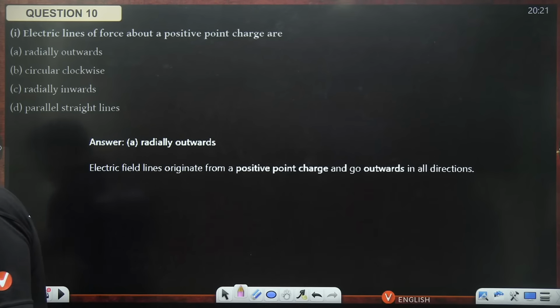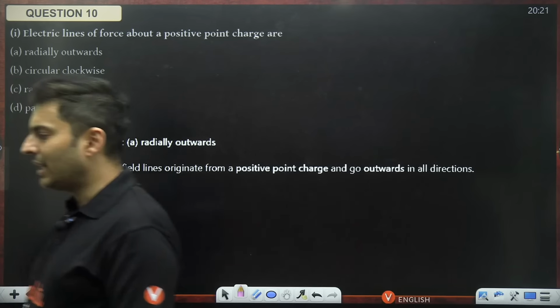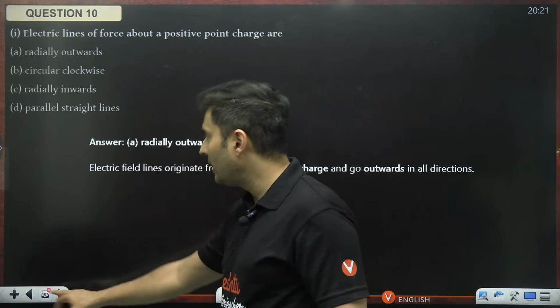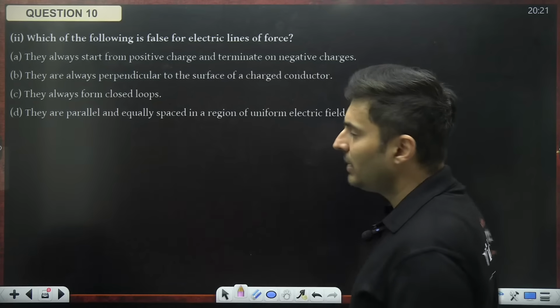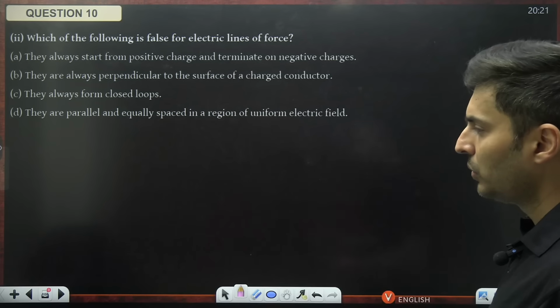Okay. If you got 75 percentile, getting 95 is not a difficult thing. 95 is easily possible. I'll make a strategy video for that, maybe after the physics exam. I don't want you to lose focus.